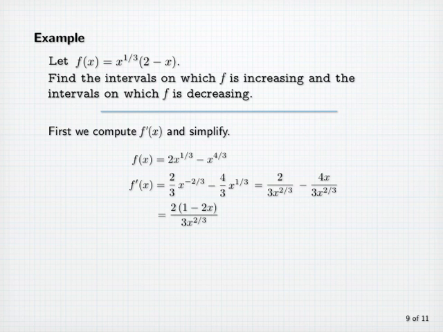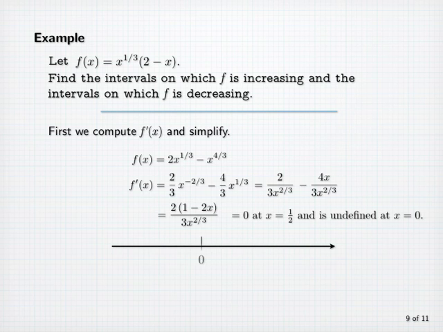Now that form makes it easy to see that f prime of x is equal to 0 at x equal to 1/2, and it's also undefined at x equals 0. So these are the two numbers where it's possible for f prime of x to undergo a change in sign.